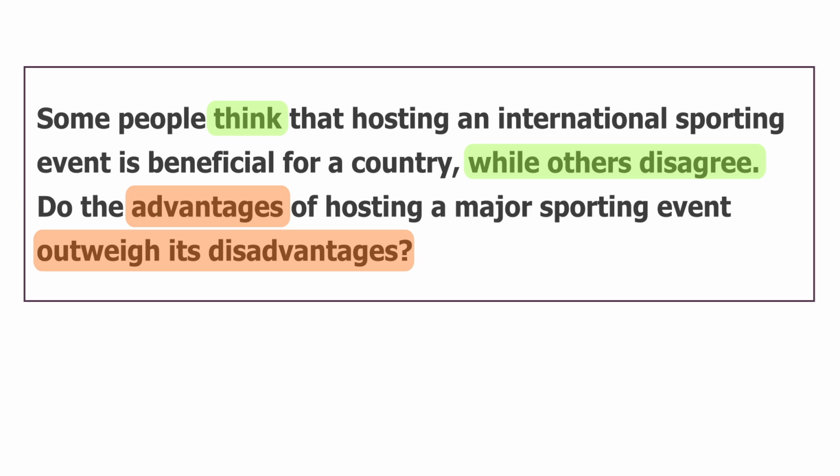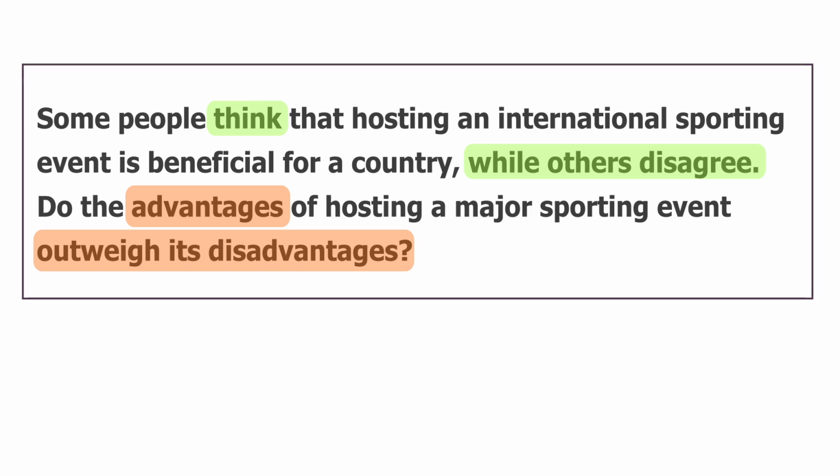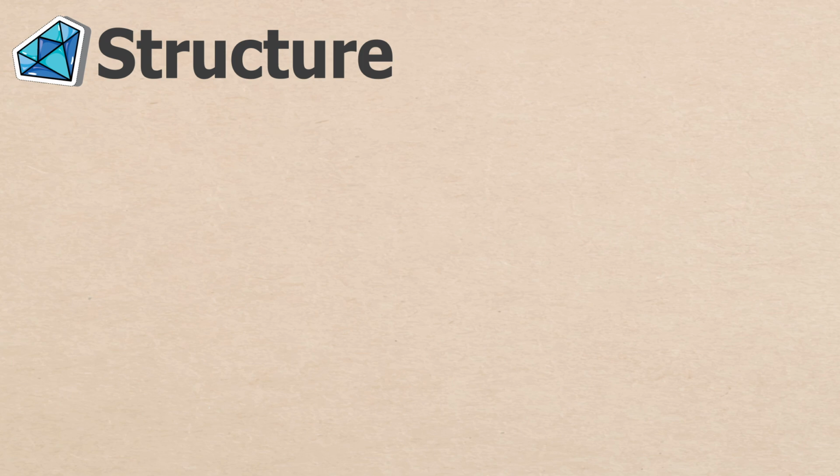But where should I mention this? Do I have to say this in the first paragraph in my thesis statement? Or no, I can just postpone it up to, let's say, the conclusion part. Now, we're going to work on the structure here. We worked on this type of question, advantages outweigh disadvantages, a lot in our previous videos. You can refer to them.